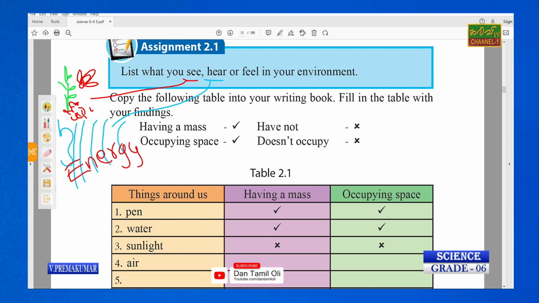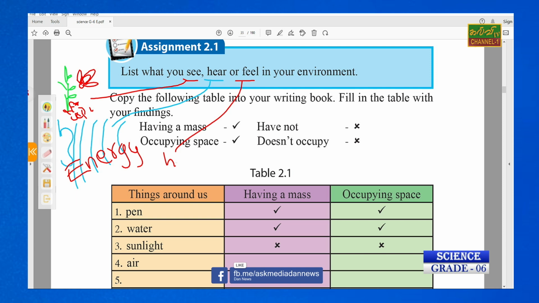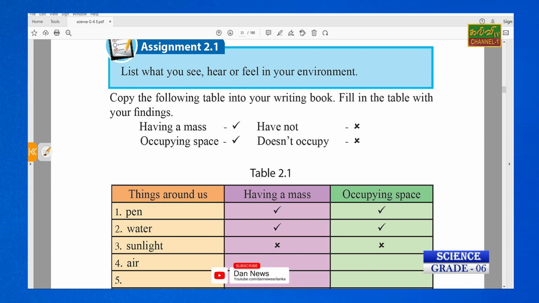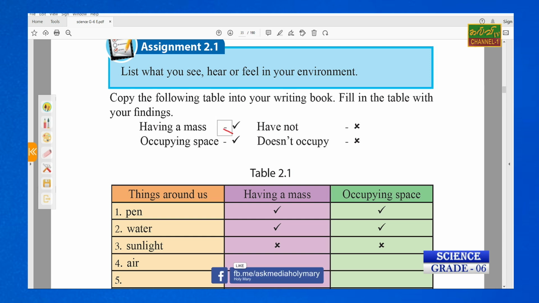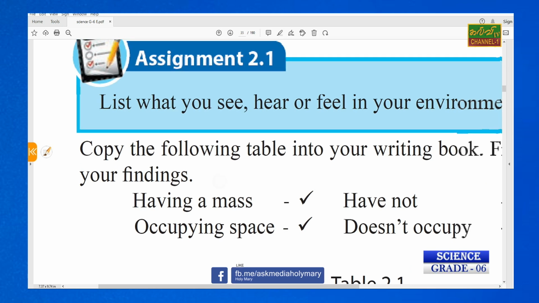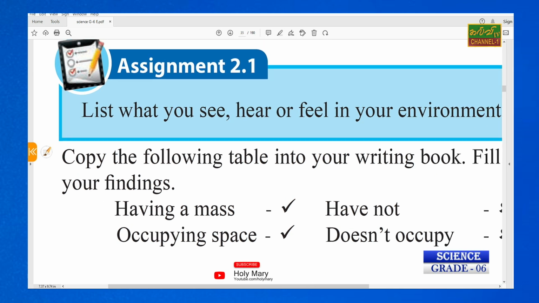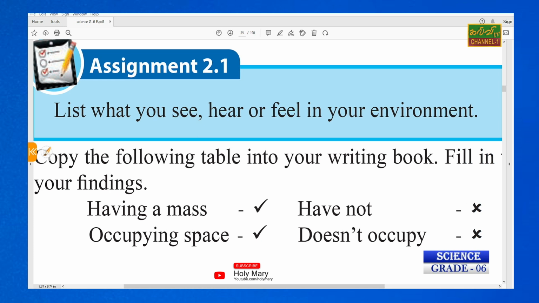Here we can see, and feel in your environment. Feel means hot climate. Hot or cool. Right? The environment, you can feel. We are going to study what you see, hear, feel in your environment, the assignment: list what you see or feel in your environment.